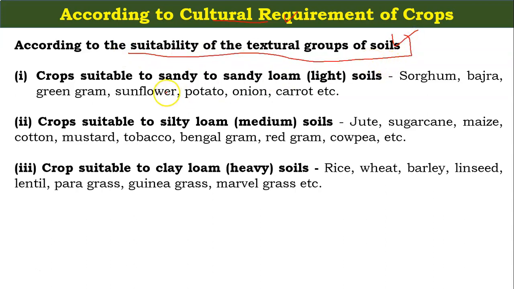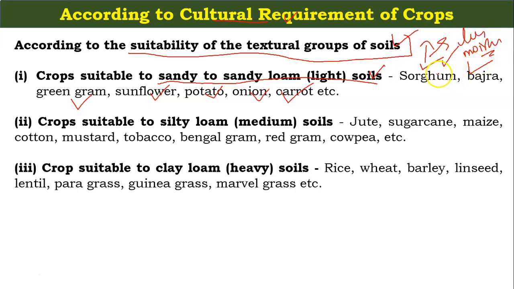Crops suitable to the sandy loam light soils. In this category, the crops are sorghum, bajra, green gram, sunflower, potato, onion and carrot. So friends, we have learned in my previous slide that sorghum requires less moisture.